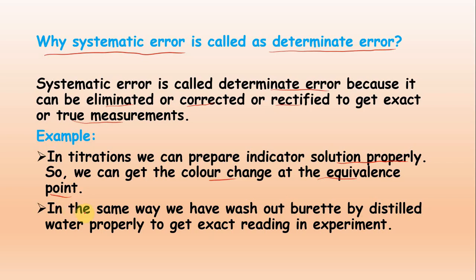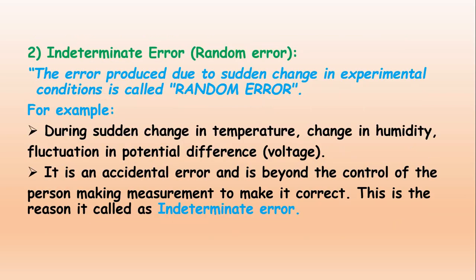Second, in the same way, we have to wash the burette with distilled water properly to get the exact reading in the experiment. So in this way, systematic error is called determinate error because you can determine it, eliminate it, correct it, rectify it, right?